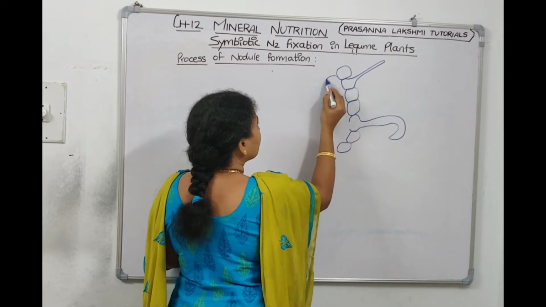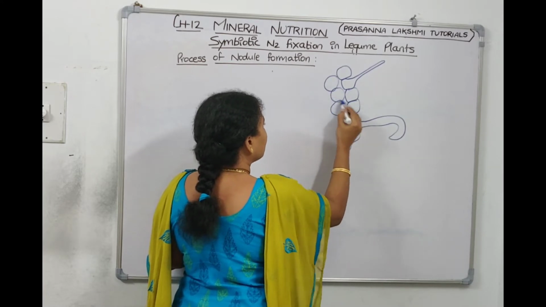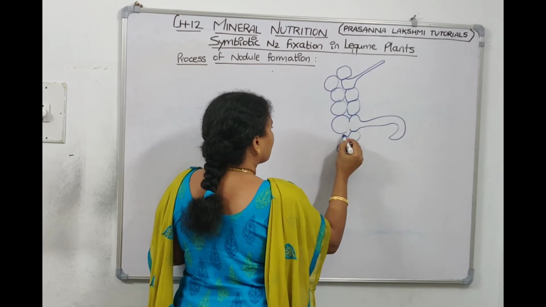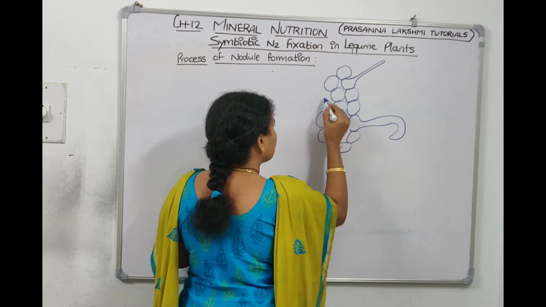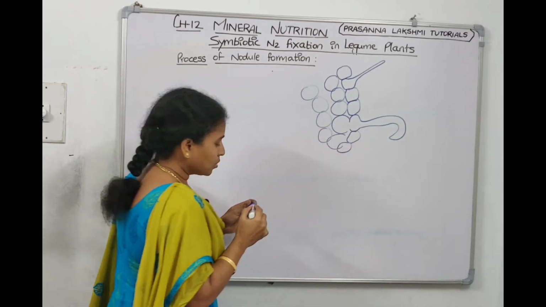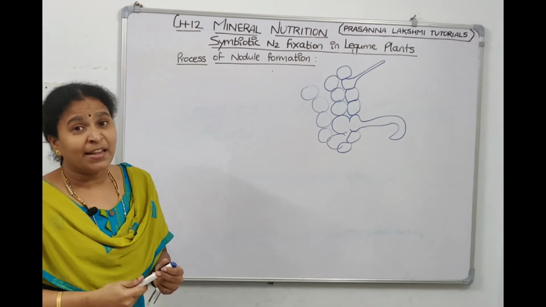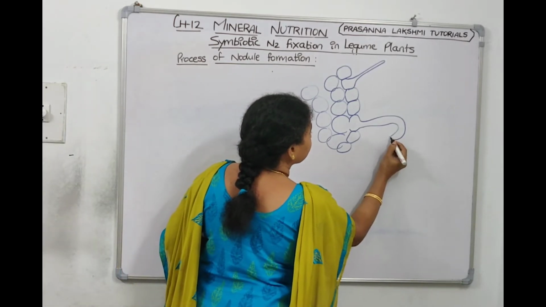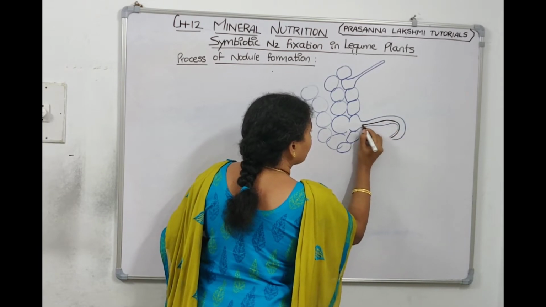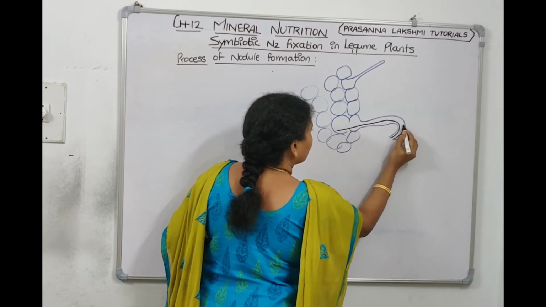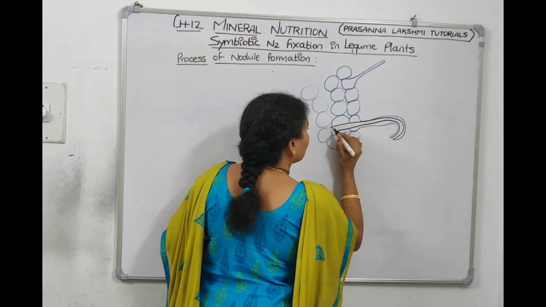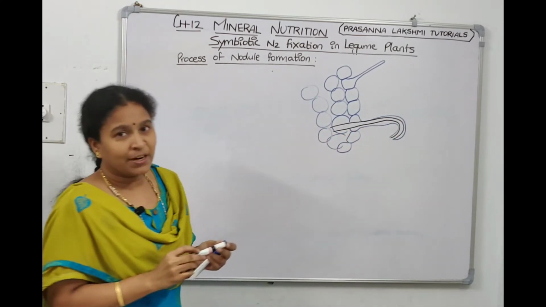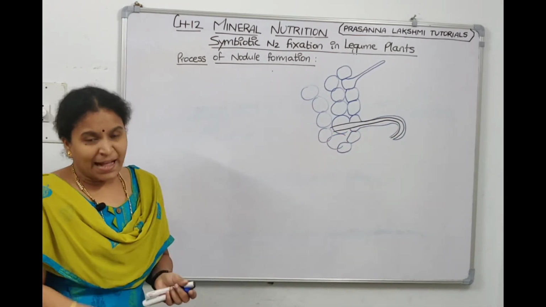These are the cortex cells. The infection thread is made by the plasma membrane and the Golgi, right? This is an infection thread made by the Golgi and the plasma membrane.